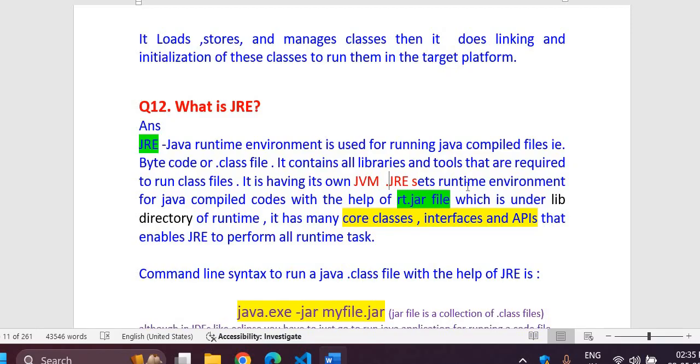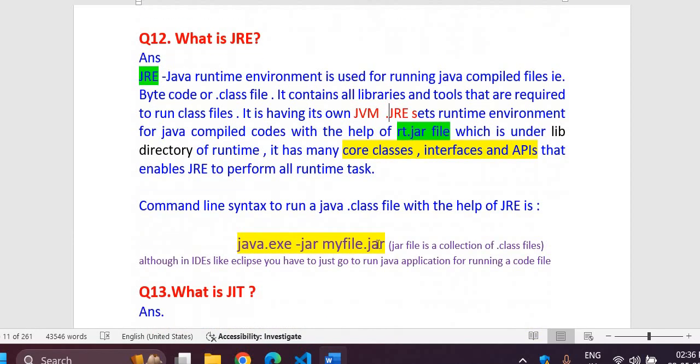JRE sets the runtime environment for Java compiled code with the help of the rt.jar file. This runtime jar file has so many packages, so many class files, and with the help of that we will be running our Java programs. So where is the rt.jar file? It is under the lib directory of the runtime. You will have to see this if you want to go through it. It has many core classes, interfaces, APIs that enable JRE to perform all the runtime tasks required for running a Java program.